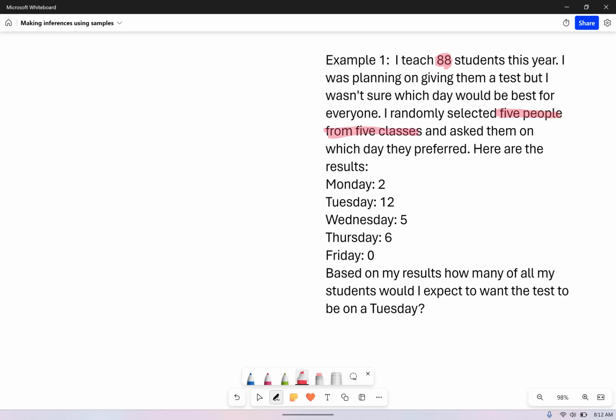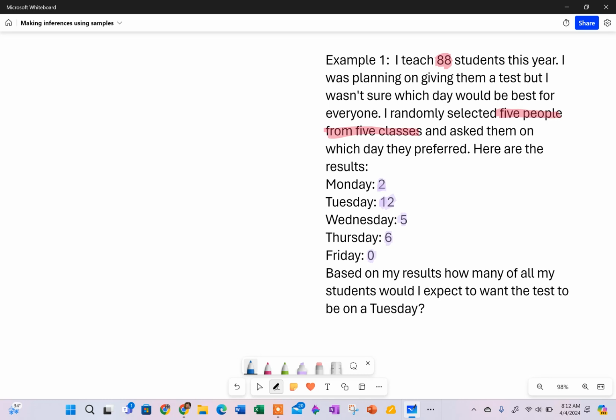On Monday, I had 2 people say they wanted to take the test on Monday, 12 wanted to take it on Tuesday, 5 on Wednesday, 6 on Thursday, and nobody on Friday. It says, based on my results, how many of my students would I expect to want the test to be on a Tuesday? So the only piece of information I really care about right now is Tuesday.